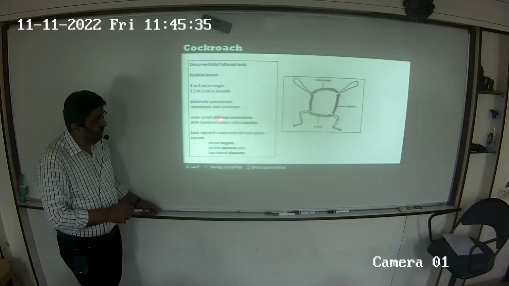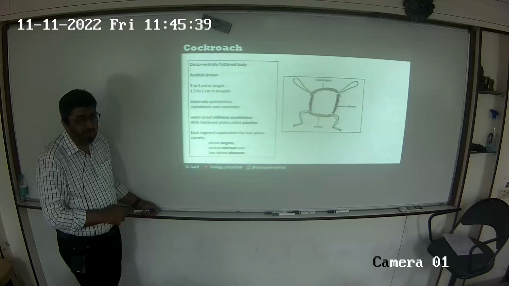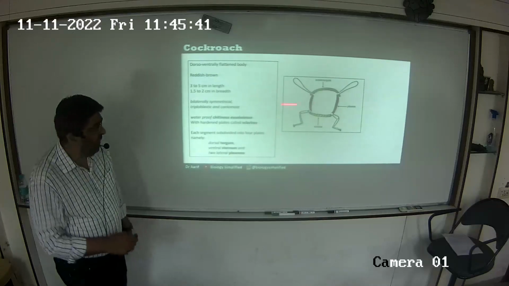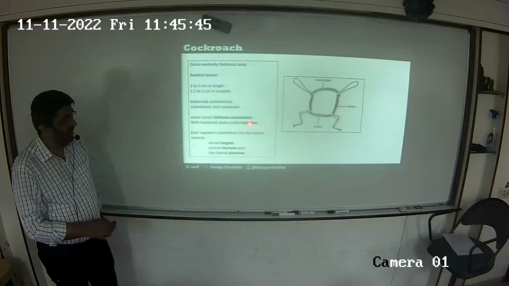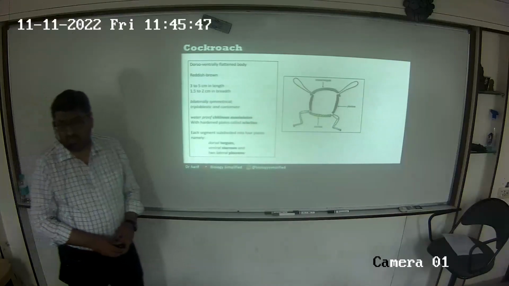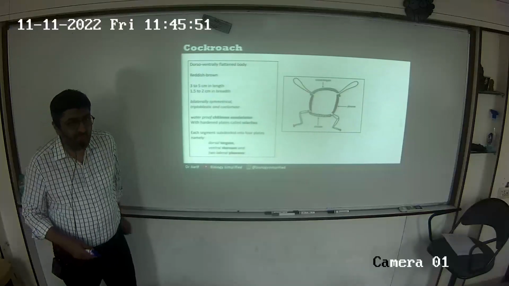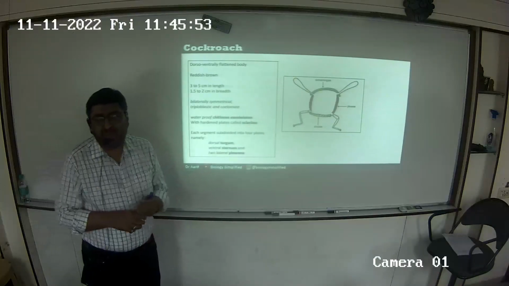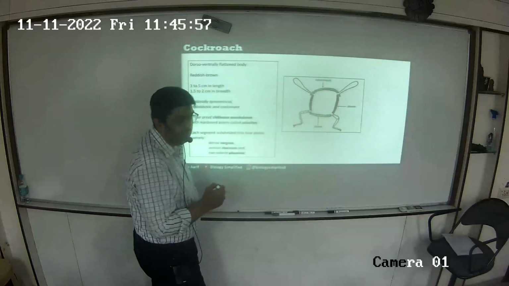We have a waterproof chitinous exoskeleton. This exoskeleton is made up of plates, and these individual plates are called sclerites. Each segment has four sclerites.